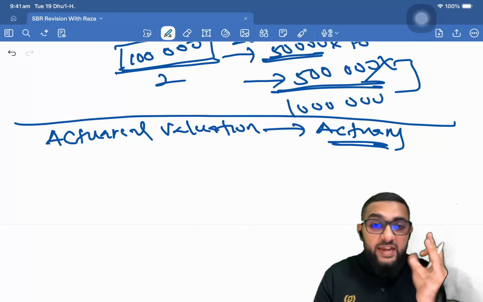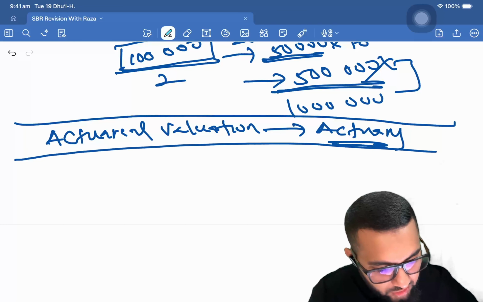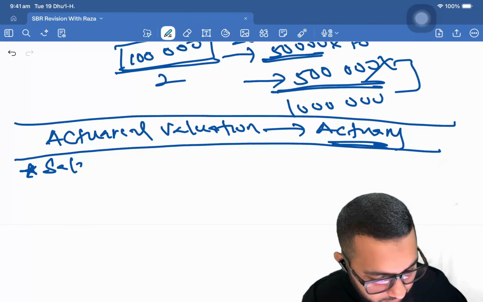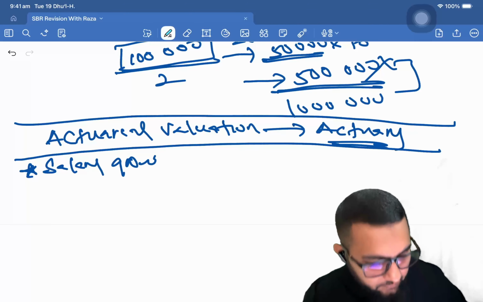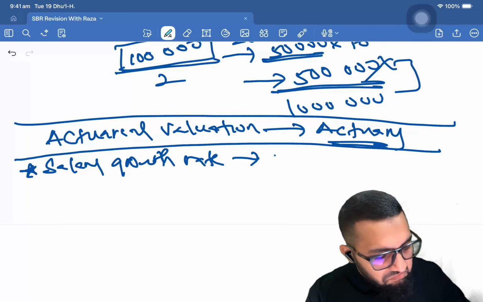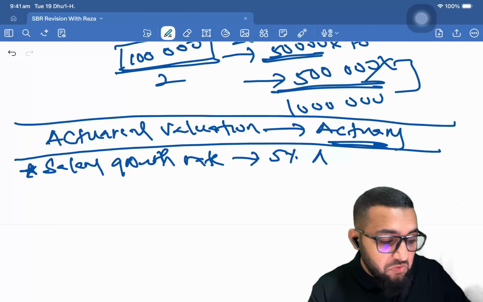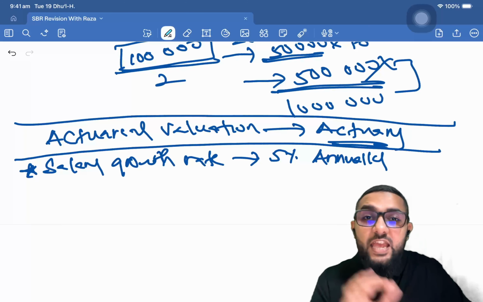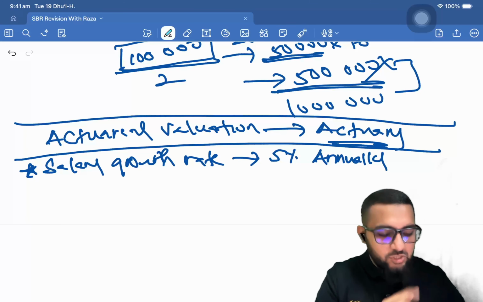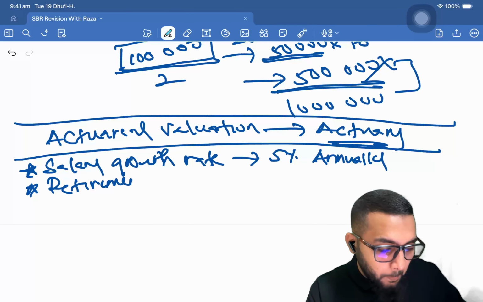So what are the factors that actuaries are going to consider? In the actuarial valuation, the actuary would consider factors such as salary growth rate. Growth rate meaning how much our salary is going to increase by, let's say, 5% annually. Now this happens every year, the actuary does the estimate every year, and every year the estimates will keep changing. Then there will be the retirement age that they estimate.